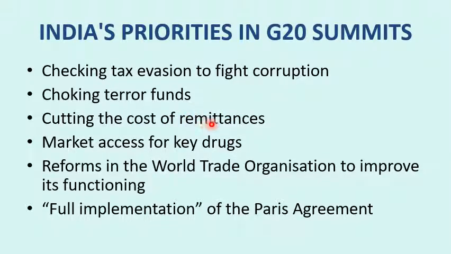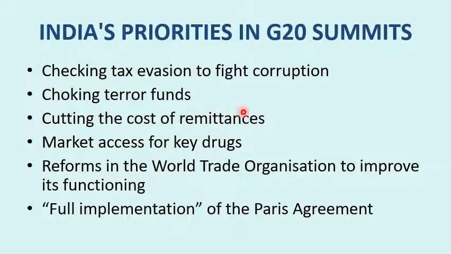Remittances means nationals of one country working in another country send their incomes to their mother countries. Like from India, there are many people from Kerala who go and work in Middle Eastern nations. Whatever they have earned, they send the money from those Middle Eastern nations like Saudi Arabia to India.